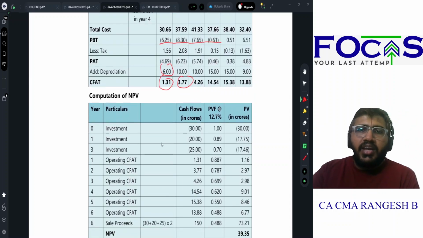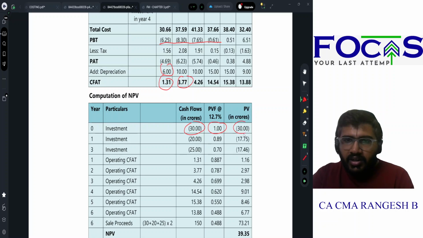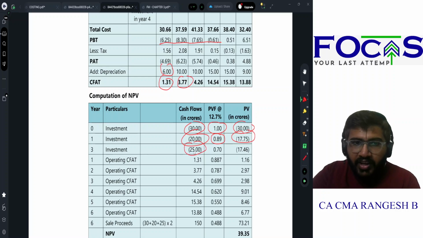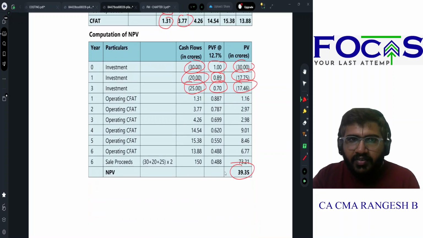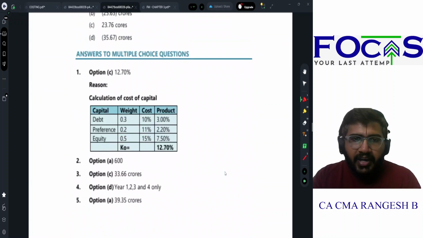NPV என்ன? Investment is 30 crores in year 1 at 1% value factor, 30 crores. 20 crores at the start of year, at the end of year 1, which is start of year 2, 0.89, 17.75. 25 crores at the end of year 3, start of year 4, 0.7, 17.46. Cash flow after tax எனக்கு வந்துட்டே இருக்கு each year. So my net present value will be 39.35. So இதை பேஸ் பண்ணி நீங்க எல்லா ஆன்சருமே எழுதிடலாம்.